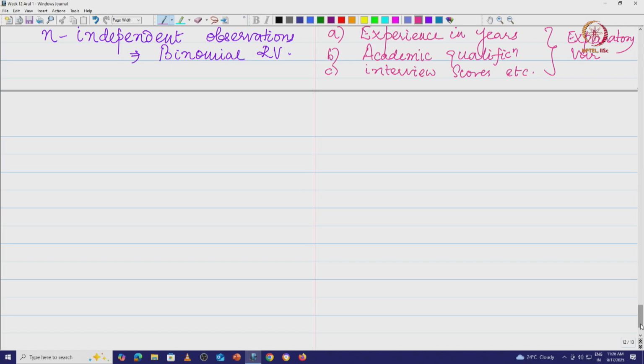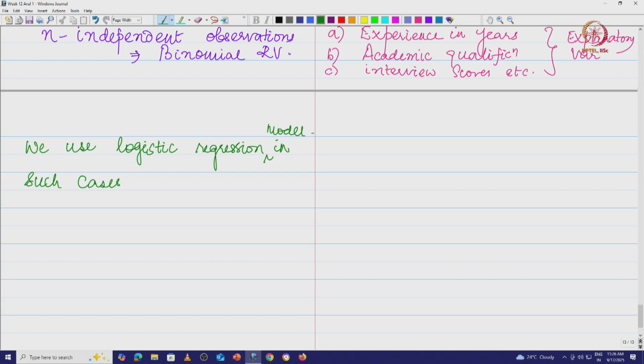We will just try to find out what it is. So we use logistic regression, or the logistic regression model, in such cases.